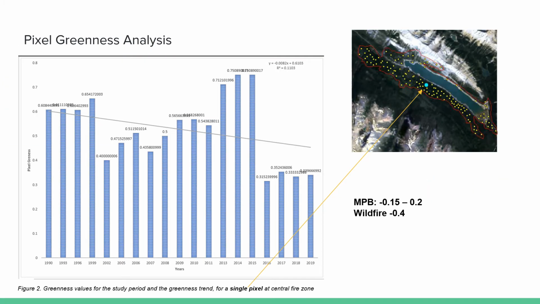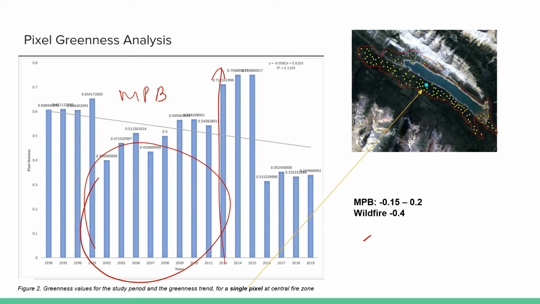Here's a pixel greenness analysis at the central fire zone. From 2002 to 2011, there's a decrease in NDVI compared to other healthy years, and the trend is irregular. This is caused by the mountain pine beetle. Mountain pine beetle decreased the boreal trees' NDVI by 0.15 to 0.2 for 8 years. The trend is irregular because of the control and management of the mountain pine beetle in different years. But we can see the forest starts to recover in 2013.